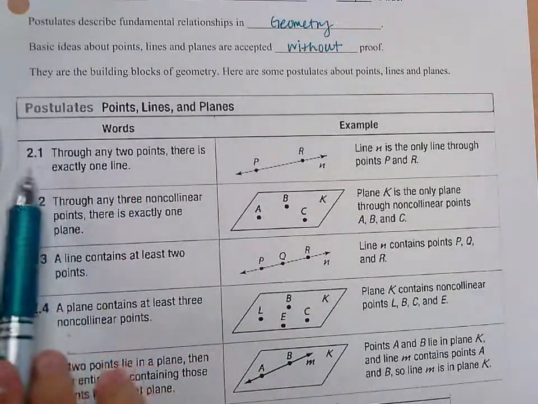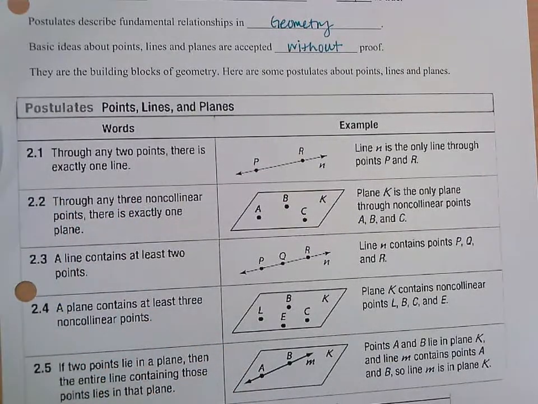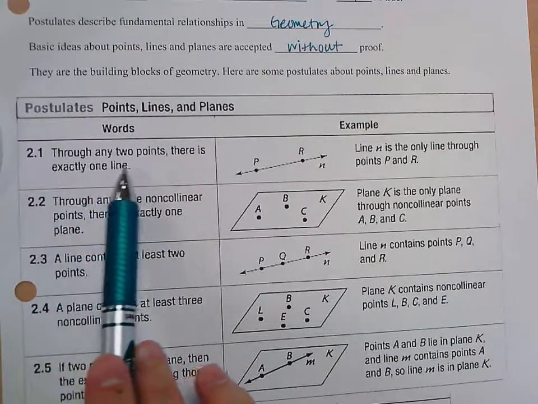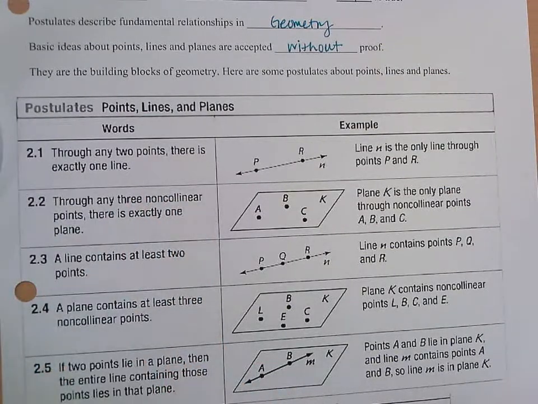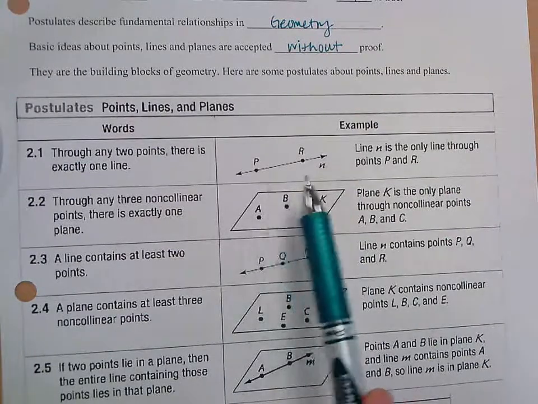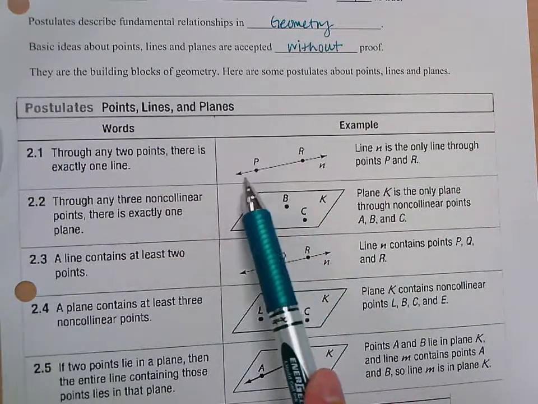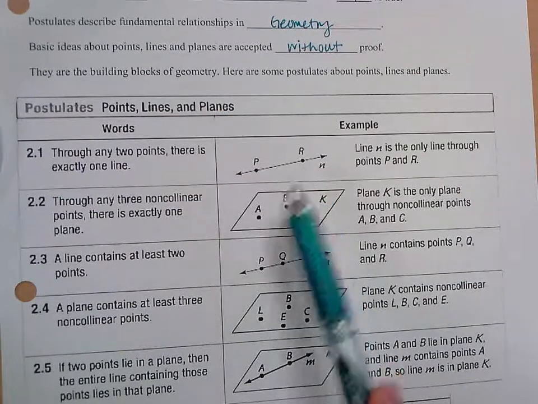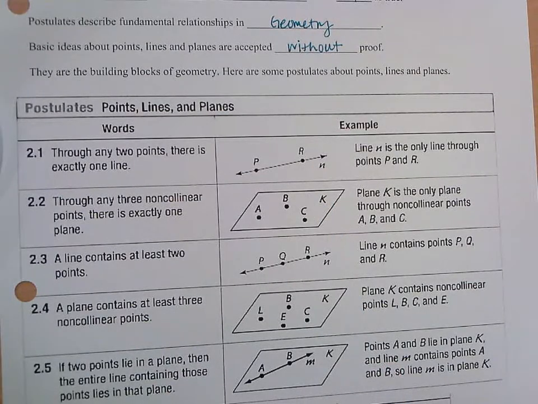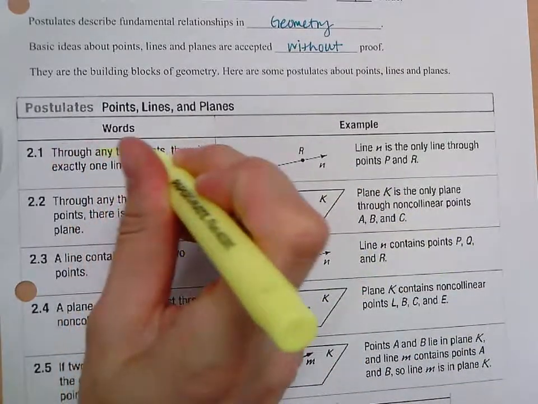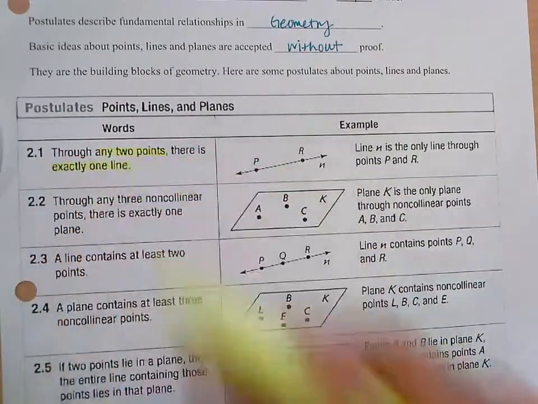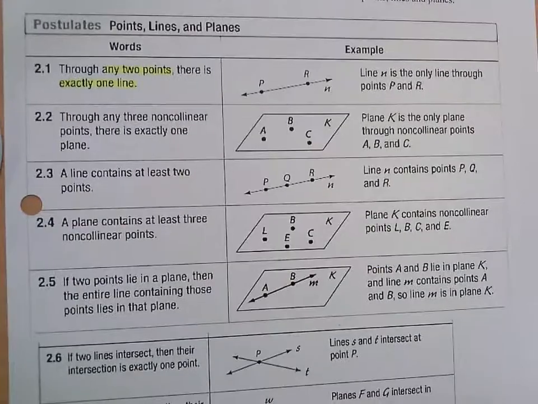So postulate 2.1, again, you don't have to memorize the number with the postulate, but make sure you understand the idea behind it. So this says that through any 2 points, there's exactly one line. Okay, hopefully that makes sense. We talked about that in chapter 1, that to have a line, you need 2 points. We can use 2 points to name a line. So through any 2 points, there's exactly one line, is postulate 2.1.